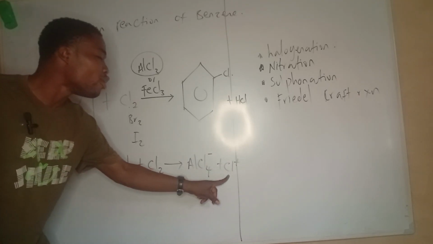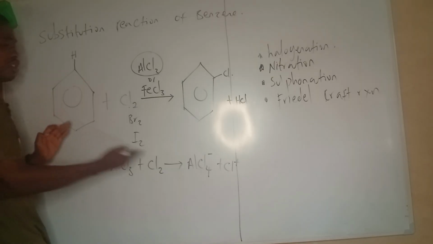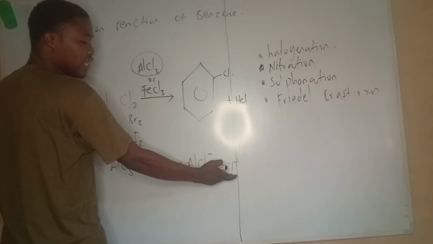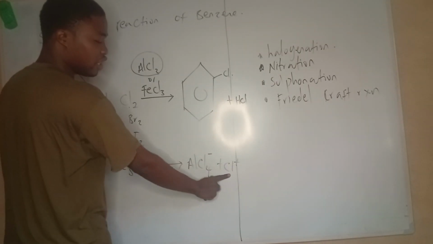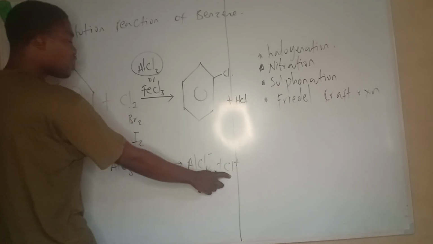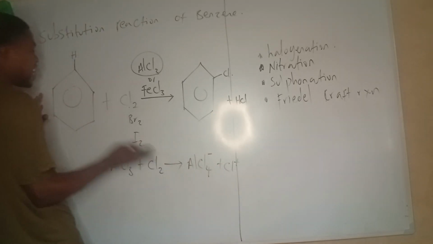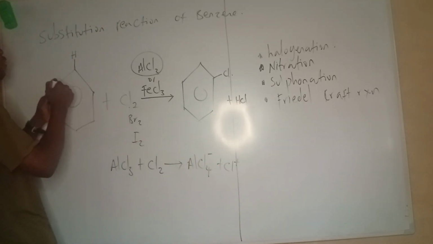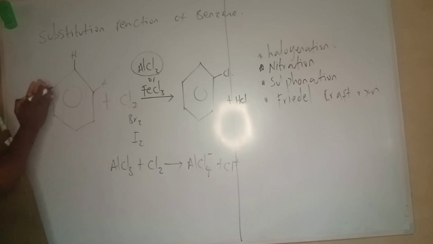Now this Cl plus can attack benzene because benzene is electron rich. This guy is an electrophile. It loves electrons because it's positive; obviously, it has lost an electron. That's why it is positive, so now it is looking for electrons. Because it's an electrophile, it can attack the benzene ring and find a way to stay in one of the positions.